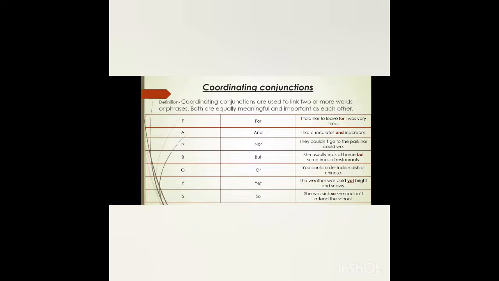Next we have subordinating conjunction. A subordinating conjunction is a conjunction that introduces a dependent clause and joins it to the main clause. In coordinating conjunction, we understood that if two sentences are joined together, each of the sentences has equal importance. Here in subordinating conjunctions, two clauses are introduced, which are the dependent clause and the main clause, where the dependent clause will always depend on the main clause to complete a sentence. If we read a dependent clause alone, we will not get a complete sentence.